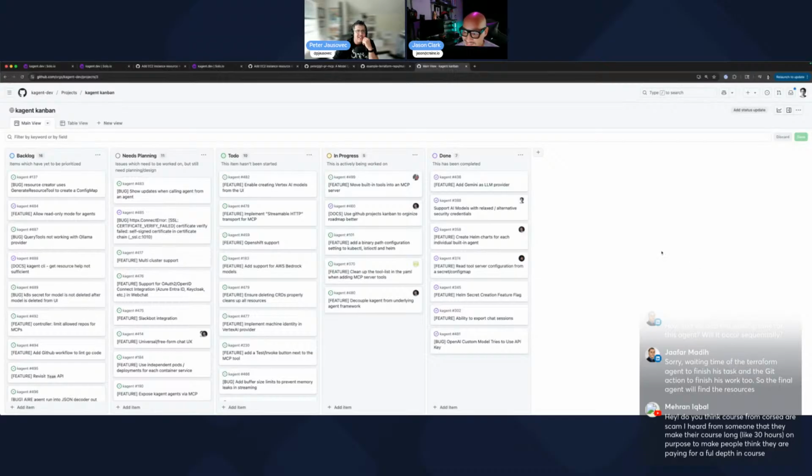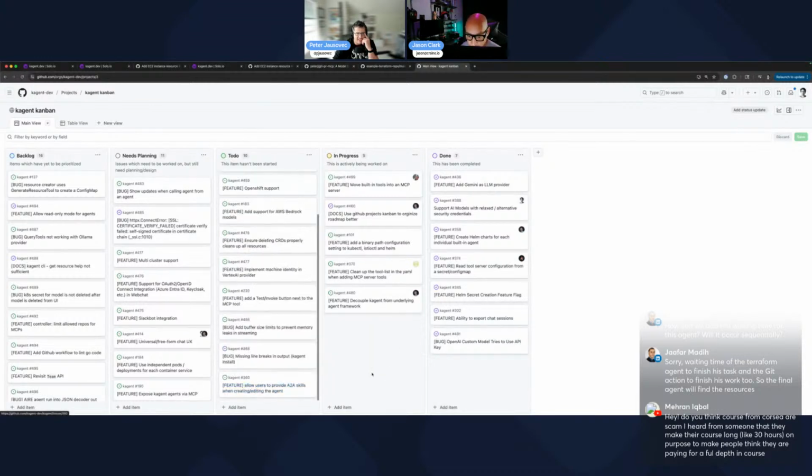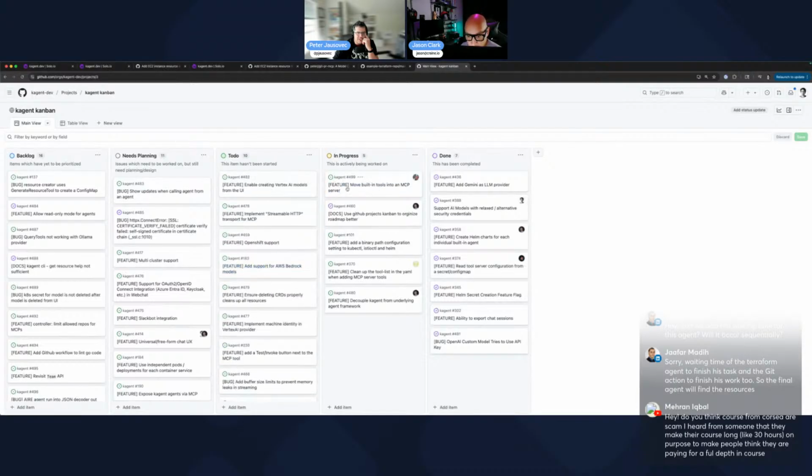At a high level, what we're doing is observability, which is one of the big things that Eitan is looking at, to add some observability to the agents. There are some changes we'll do in terms of moving the built-in tools and creating a dedicated MCP server for them.